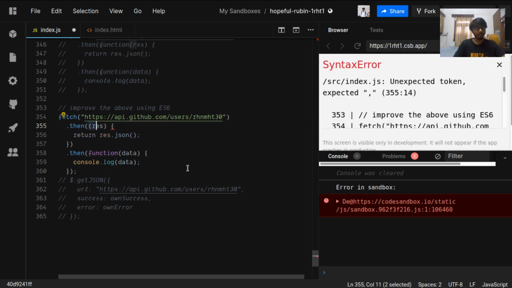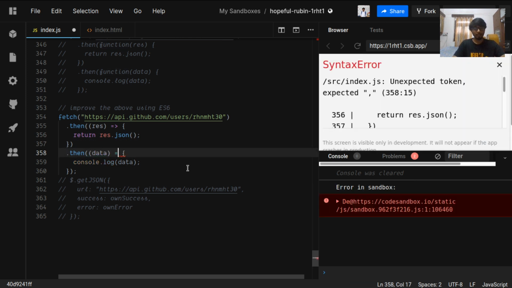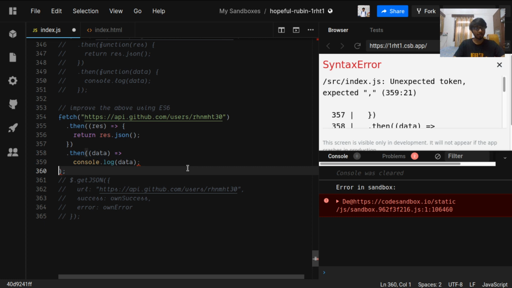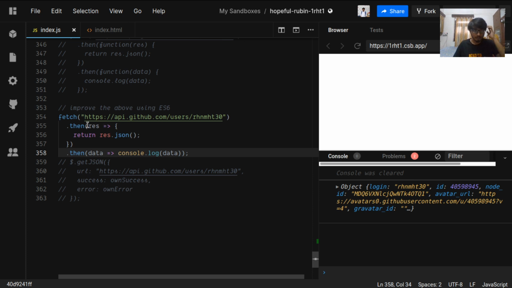We can have this bracket with what will be passed in it, and we can have an arrow. If you want, you can have the curly braces and the return statement, but I will show both of them in this example. I will convert this function into an arrow function, and this time I will not use the curly braces. So both examples are shown here. With the curly braces, I can use the return statement. Without the curly braces, it automatically returns this console.log. So it is now working. It is now looking more elegant.